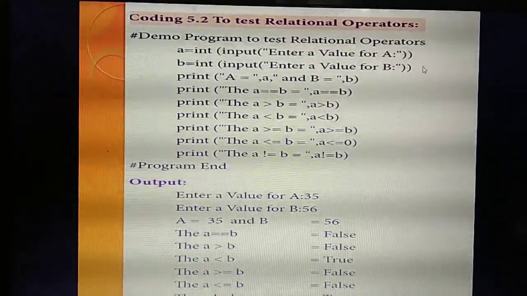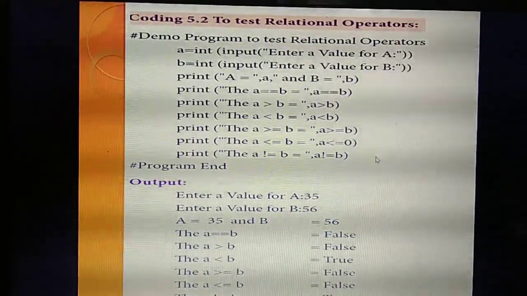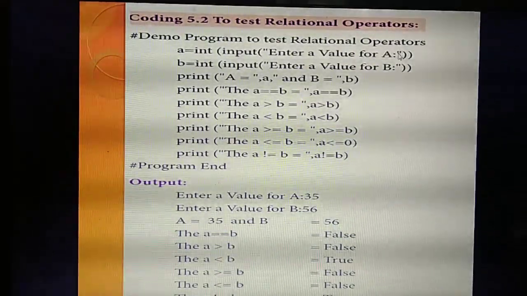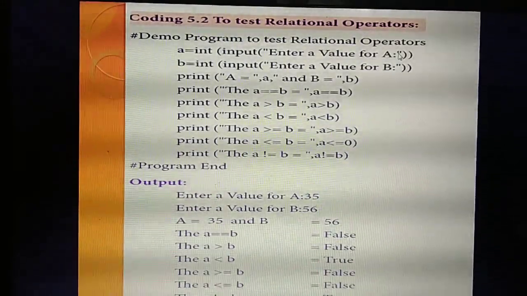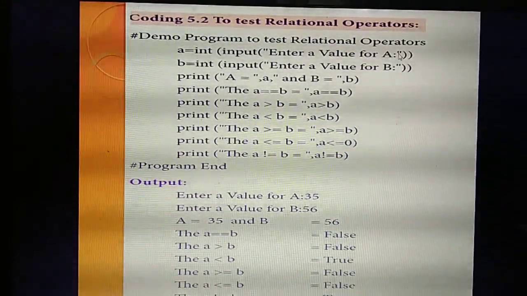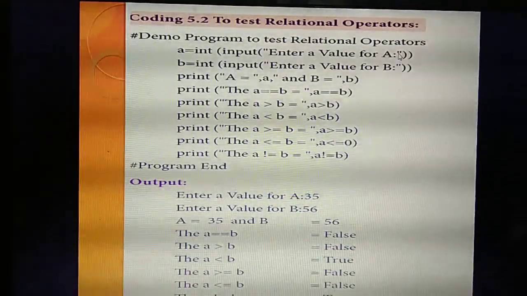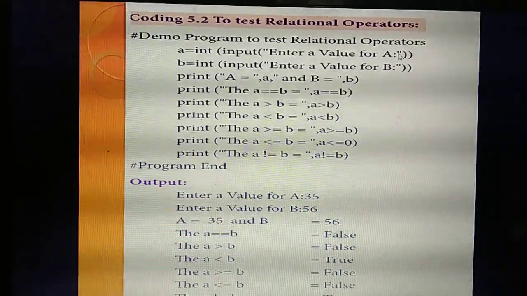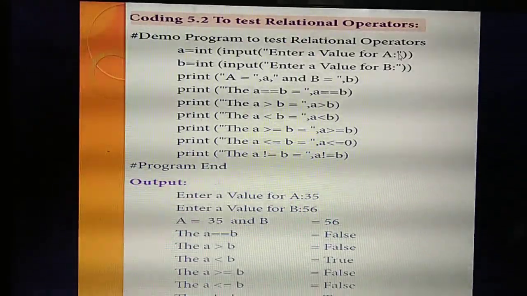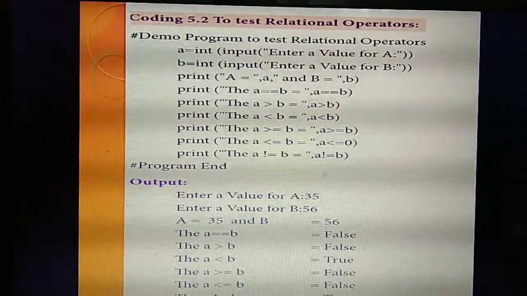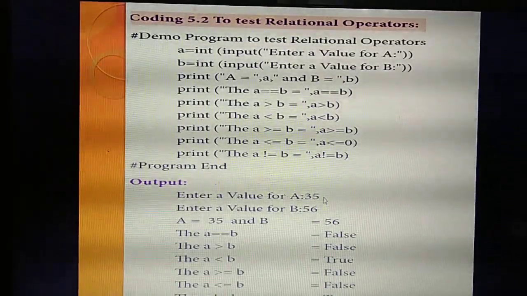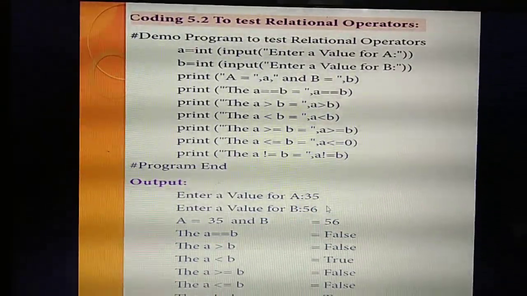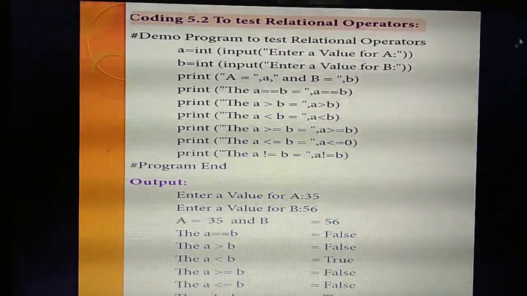So if you run the program, which line will come at the first line? Enter the value of A. So what's this one? What's the use of input a function? Last class I taught. Input a function is used to get the input values from the output screen. Are you remembering? Input a function always used to get the value from the output screen. So enter the value of A, where you are entering in the output screen. Isn't it? Next, what's the next line? The value of B. You are entering the value of B in output screen. Then first two lines over.